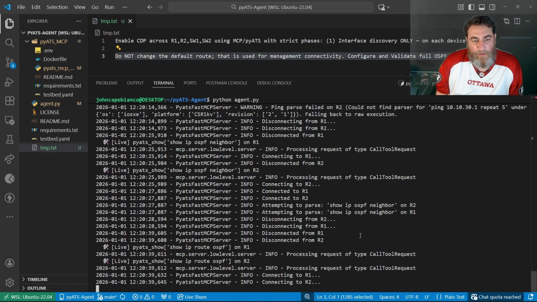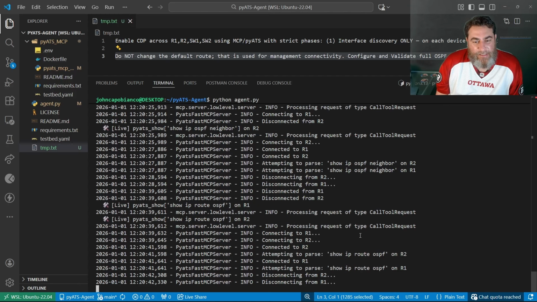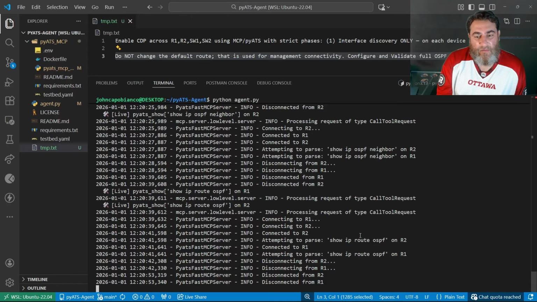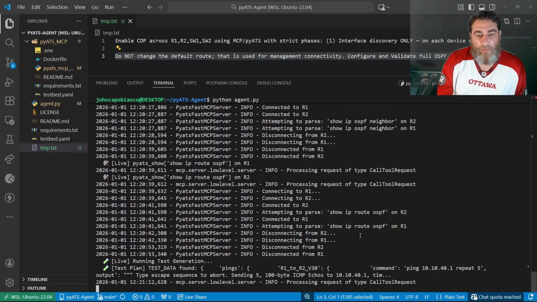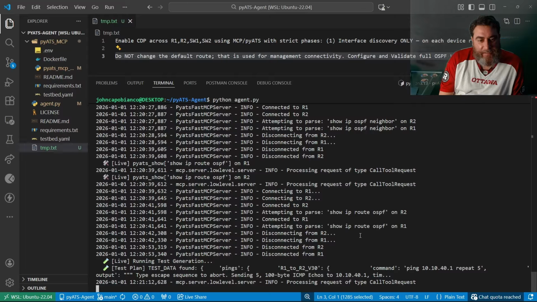And then it should dynamically write some tests and execute the tests based on what it's found here, the keys from the JSON or the raw output from the ping. I think that's a parser issue. I think it's repeat, but I need to specify a source maybe. So here's the test data that it had.